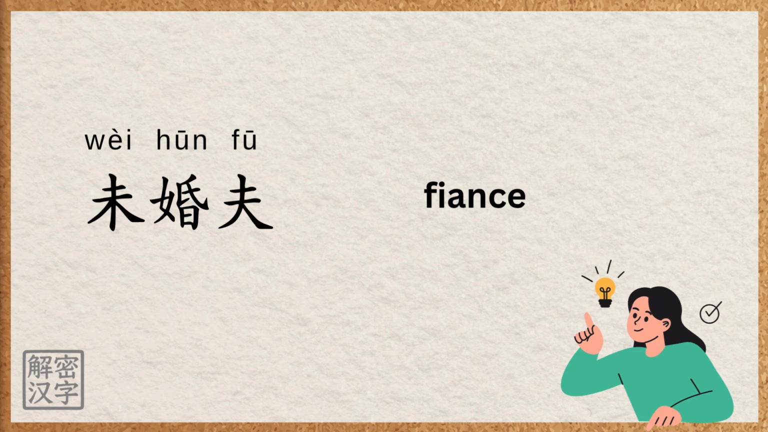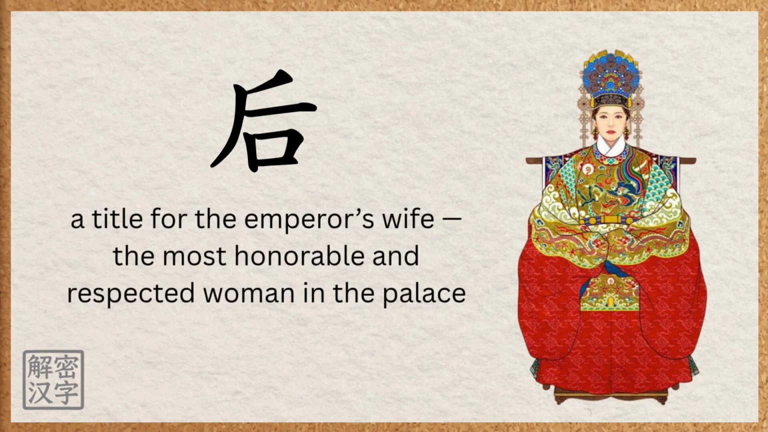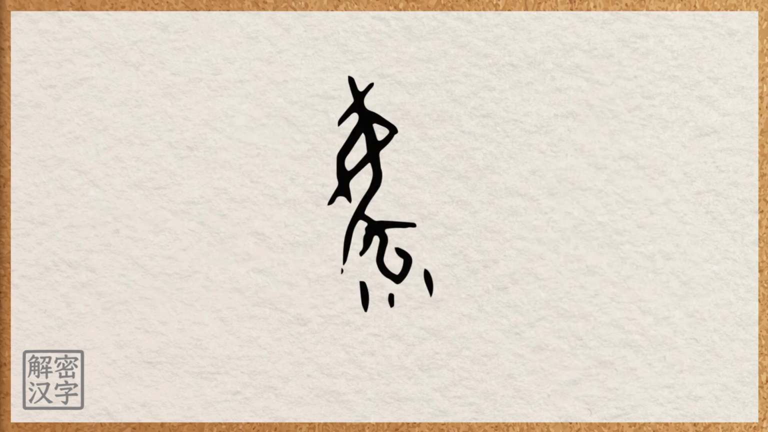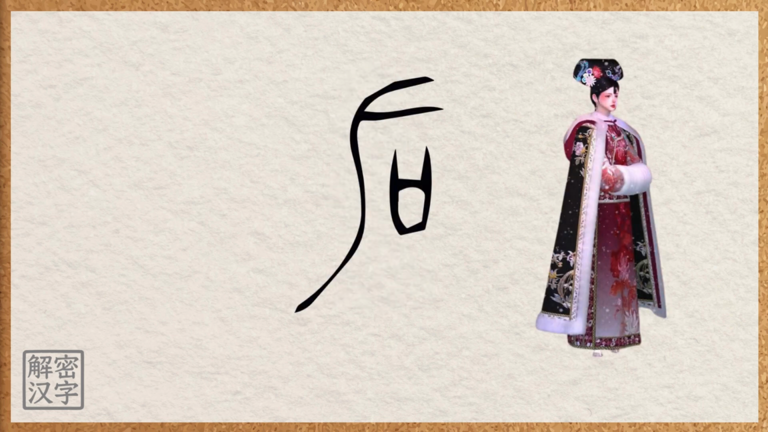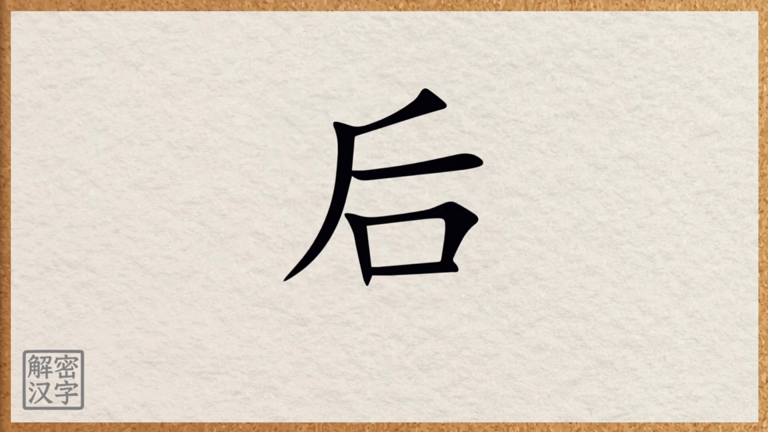Now, let's look at another interesting meaning of ho. In ancient China, ho was a title for the emperor's wife, the most honorable and respected woman in the palace. In oracle bone inscriptions, the earliest form looked like a woman dressed in long, flowing robes. Later, it was simplified, like a woman wearing a long gown. Eventually, it evolved into the neat, modern character.